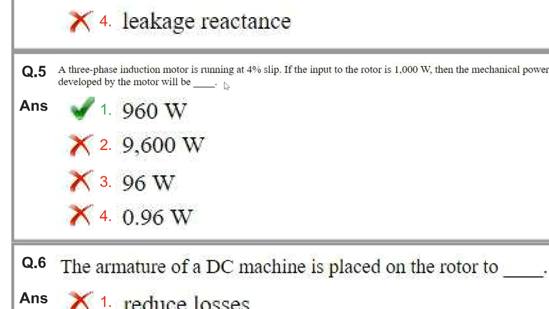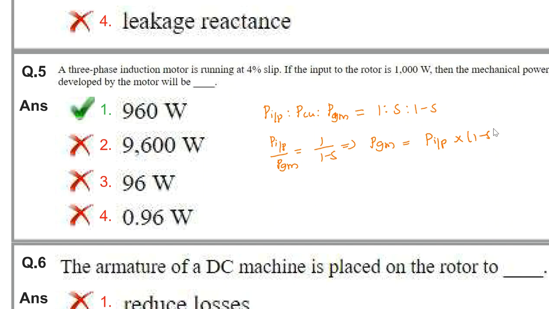In the case of a three-phase induction motor, the relationship is as follows: the rotor input, the copper losses, and the gross mechanical power developed are in the ratio 1 : S : 1 minus S. They have given the rotor input, and gross mechanical power is 1 minus S times the input. So P_gm is P input into (1 minus S).